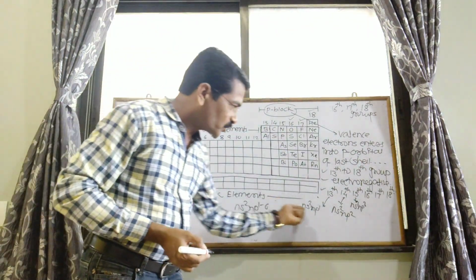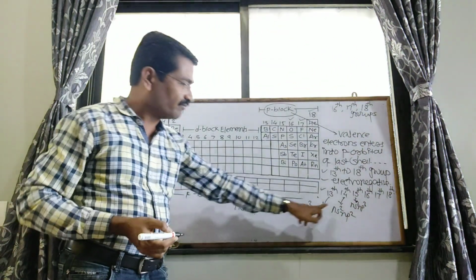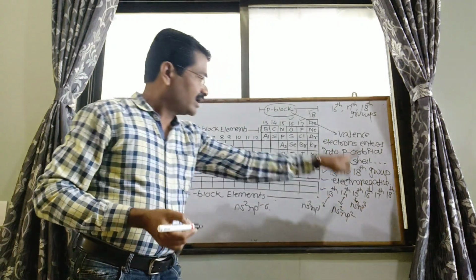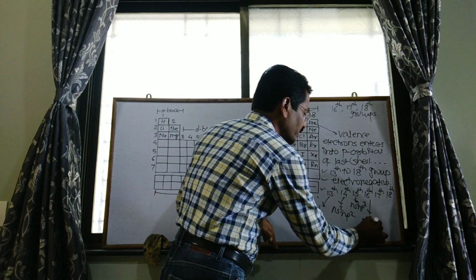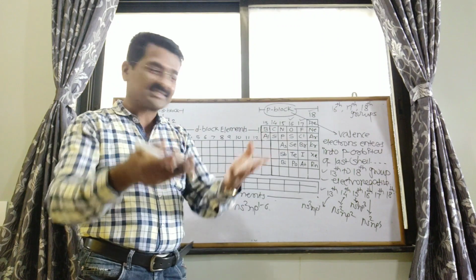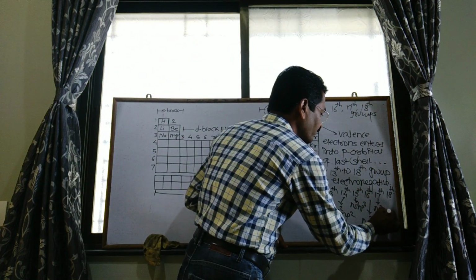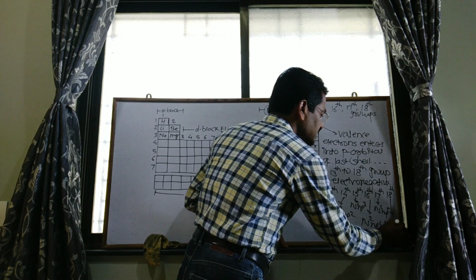One electron is progressively added in each group. The 16th group has the general electronic configuration ns2 np4. What about the 17th? That is ns2 np5, and last ns2 np6.